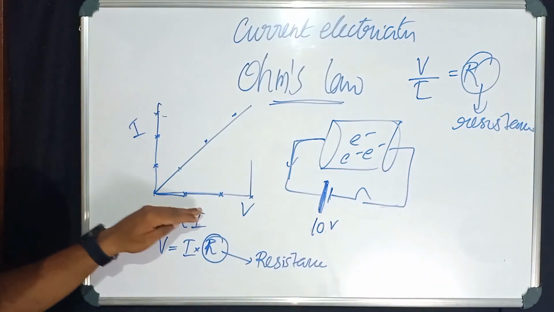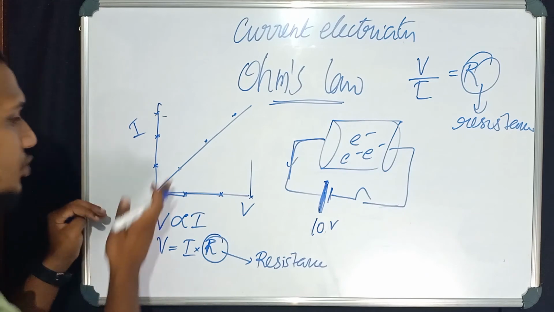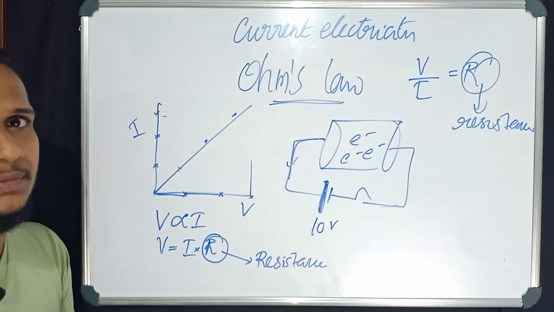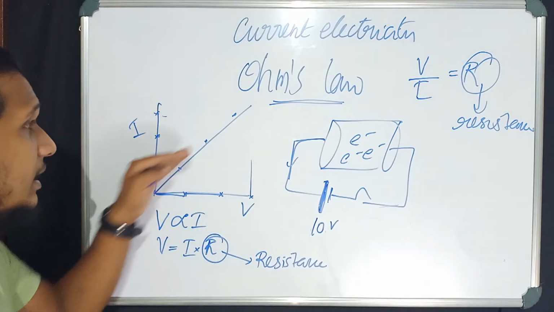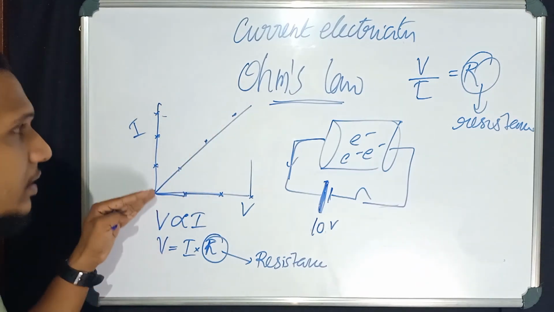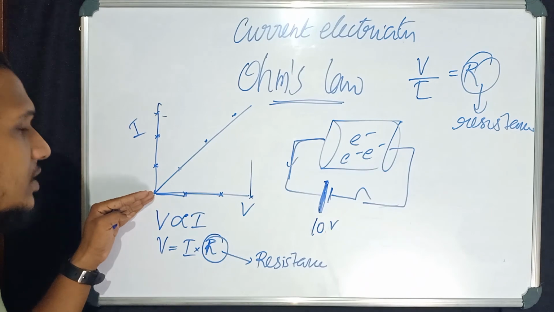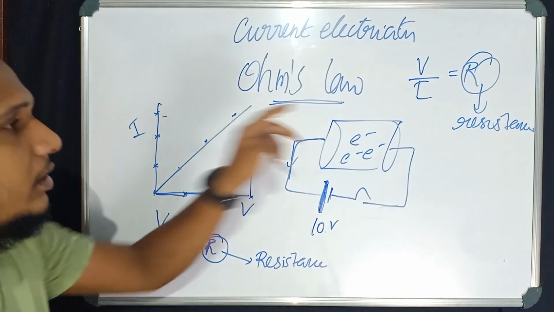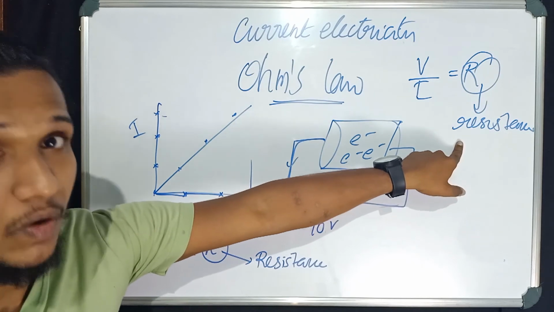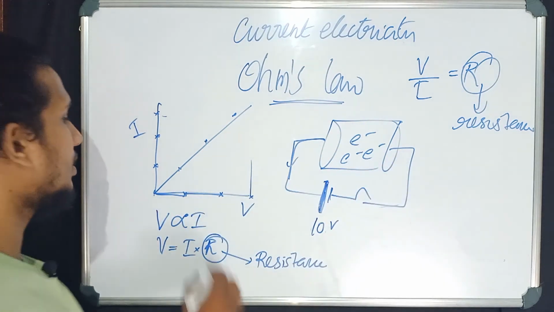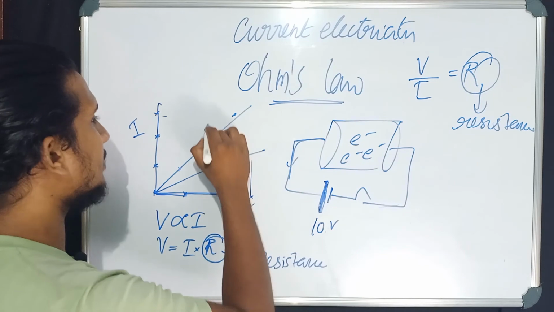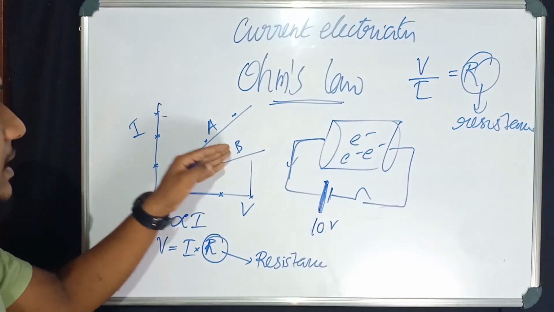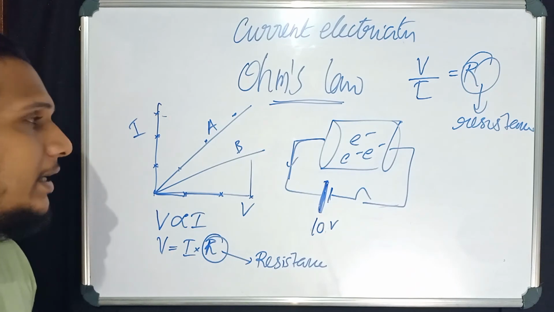See the graph here. This is a graph for direct proportion, and this is a straight line graph, and for a given straight line the slope is a constant. So you can say the slope of V versus I graph is called resistance. That's a constant. See here, if you are having one more graph like this, this is for metal A, this is for metal B, and the question is, which metal is having more resistance? How can you find?